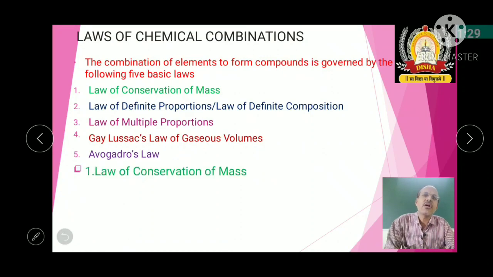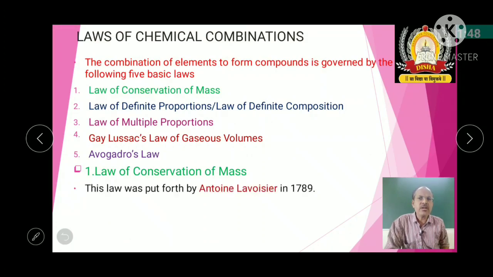So first, the law of conservation of mass. Before going to that, one more law is there, called the law of reciprocal proportions, which is not included in the syllabus, but later on we'll see some part of that. Now first we'll concentrate on the law of conservation of mass.